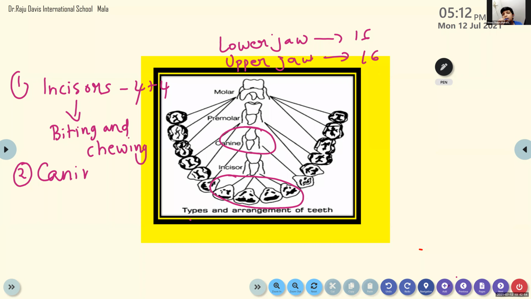Yes, it is a part of teeth. You write it down because this is in your book. There is a table for you to complete. If you write down this point, you can complete that table. That you do as homework. You can write it in your textbook itself.